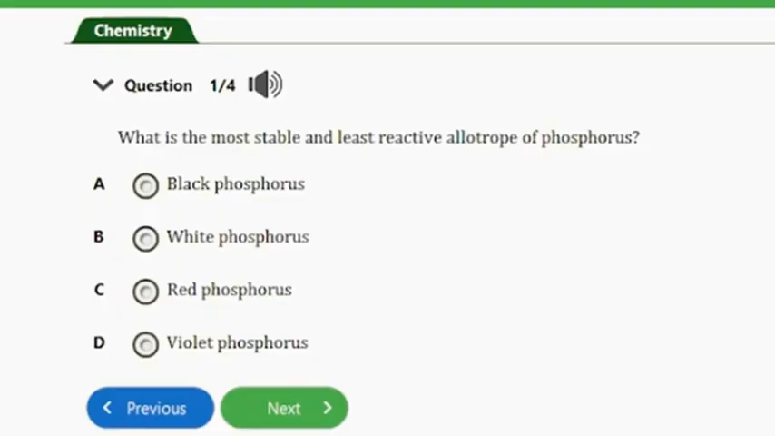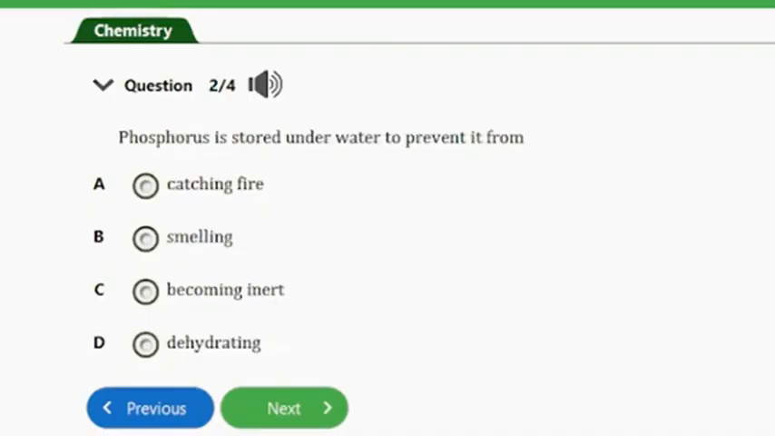Already we know that allotropes are different structural modifications of an element. So the atoms of the elements are bonded together in a different manner. In this case of phosphorus, black phosphorus is the most thermodynamically stable under normal conditions. And that translates to be that it would be the most stable and still least reactive allotrope of phosphorus. So let's consider the next question.